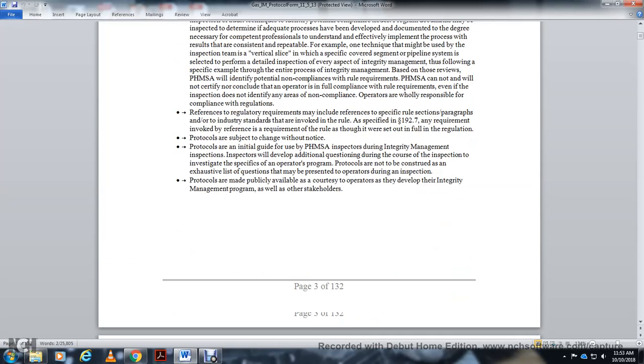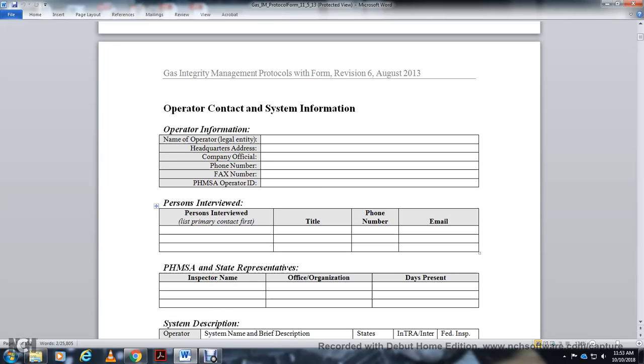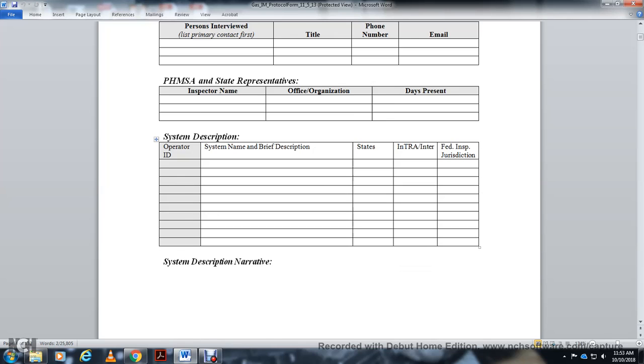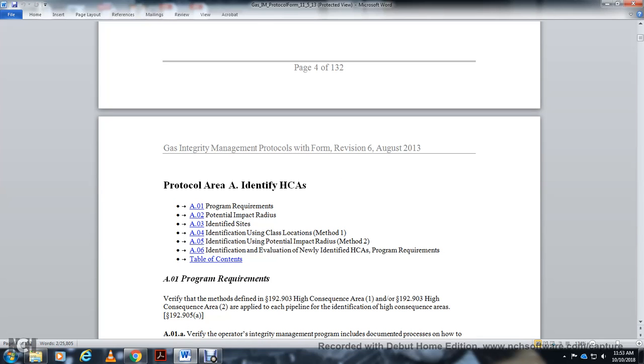Protocols are made publicly available as a courtesy to operators developing an integrity management program, as well as other stakeholders. All right, operator contact and system information: name, operator headquarters address, company official, phone, fax number, PHMSA operator ID, PHMSA interviewee list of primary contacts with title, name, phone number, email, PHMSA state representative, inspector name, office, organization, date, system description, operator ID, system name, brief description, state, intra or interstate, field inspection jurisdiction, system description narrative.